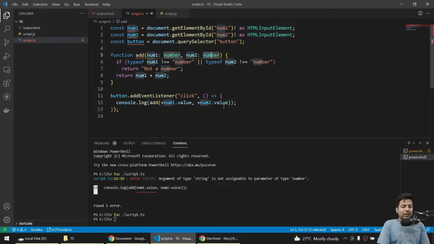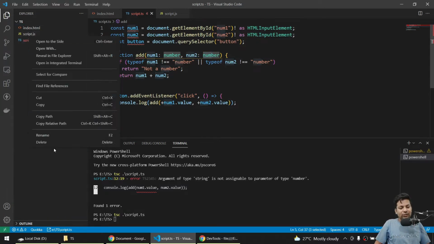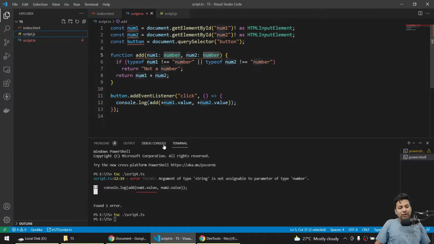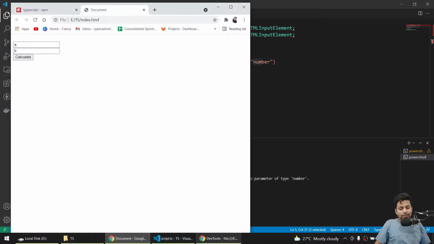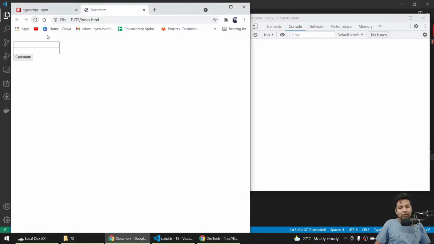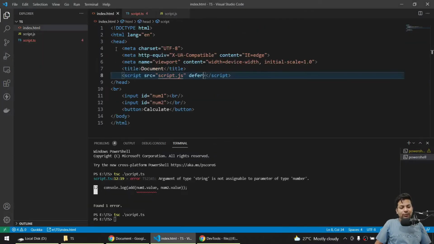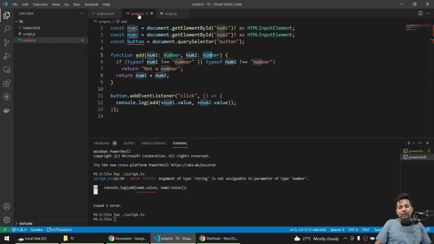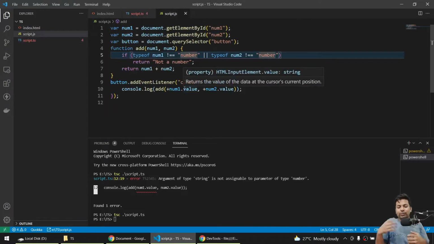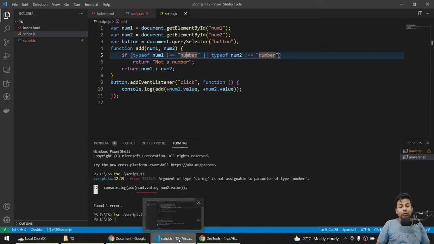So you'll be saying there's not any like good stuff. I know it's not an AI that it will tell you your code is wrong or your logic is wrong, but it will just tell you like what is going to happen in future, like that stuff. If I just delete this file, now let me just go back and run the file again. So in the file I have just included script.js. You'll always use JS file, not the TS file. TS file just use for building your code, then you just convert into JavaScript.